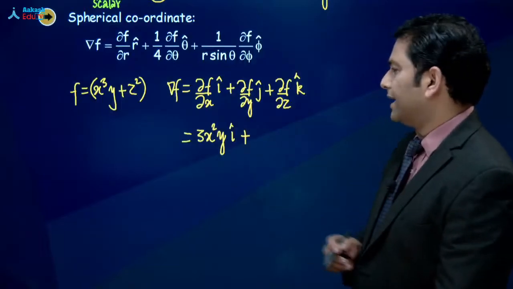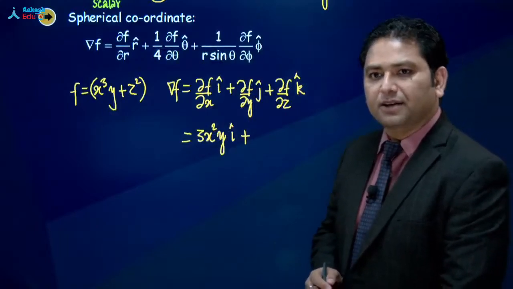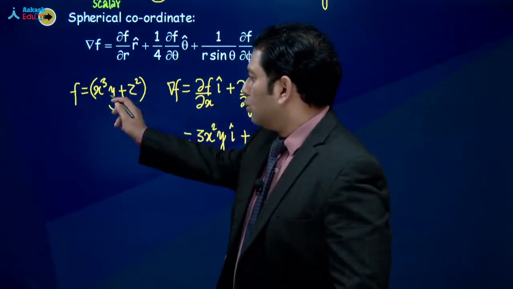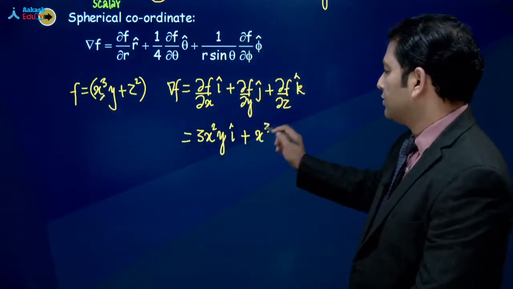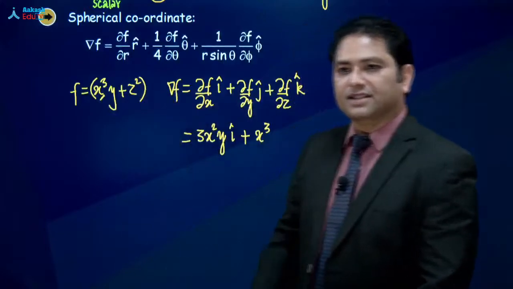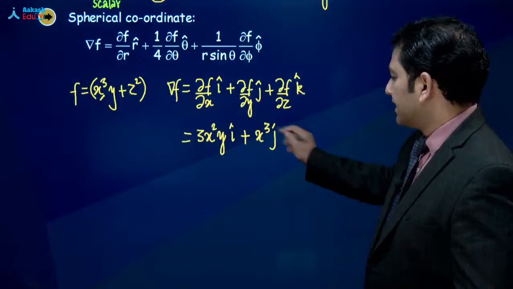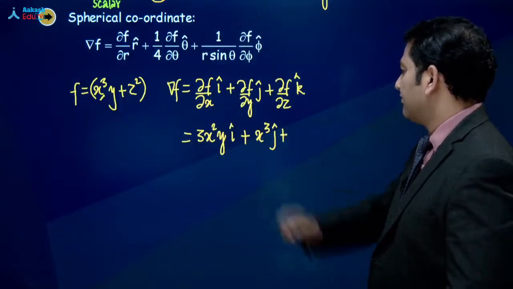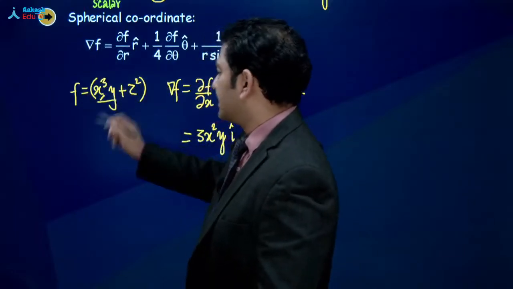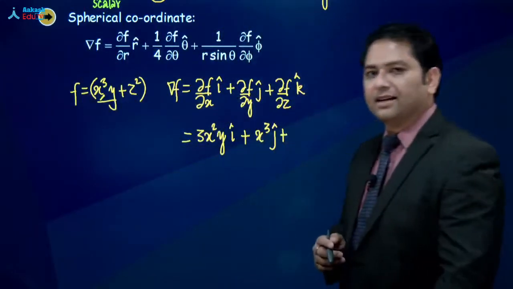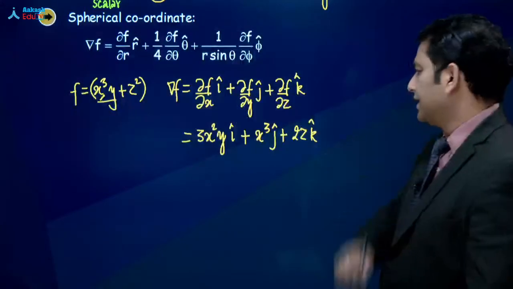आगे देखते del f by del y. यहाँ देखते कि when you are partial derivating it with respect to y, y is the variable, so x cube is constant, that will be x cube, or z will be constant, so the derivative will be 0. And ये बन जाएगा j cap. और बचा del f by del z, इसको जब हम differentiate करेंगे, the constant xy constant बन जाएगा, z square का जो derivative है that's 2z multiplied by k cap.